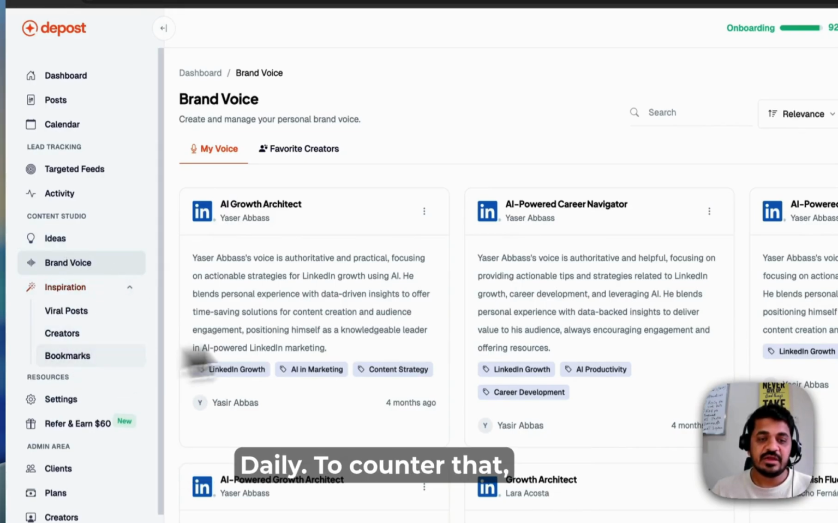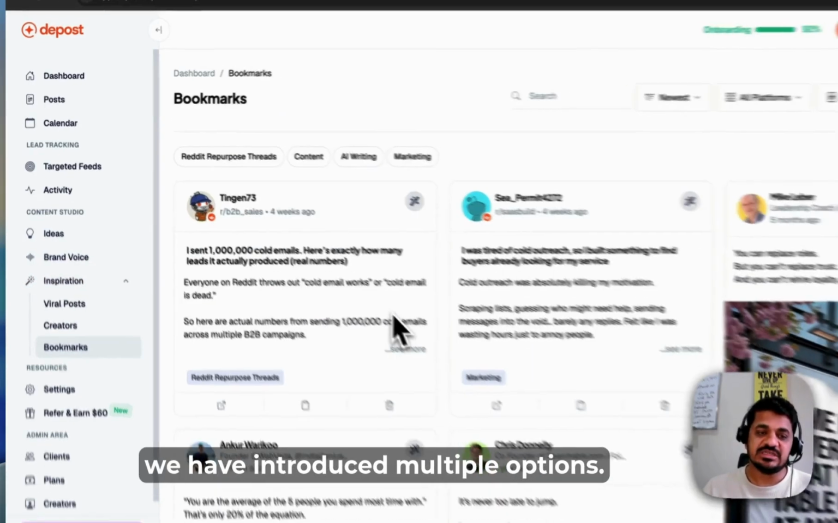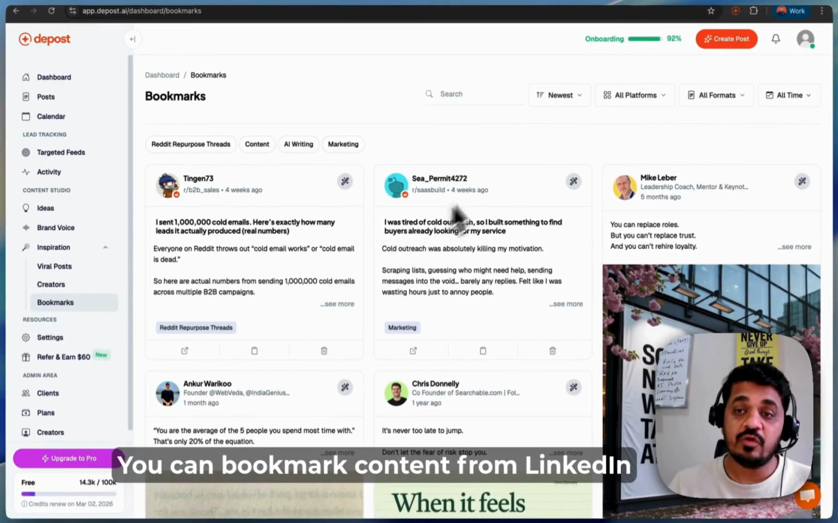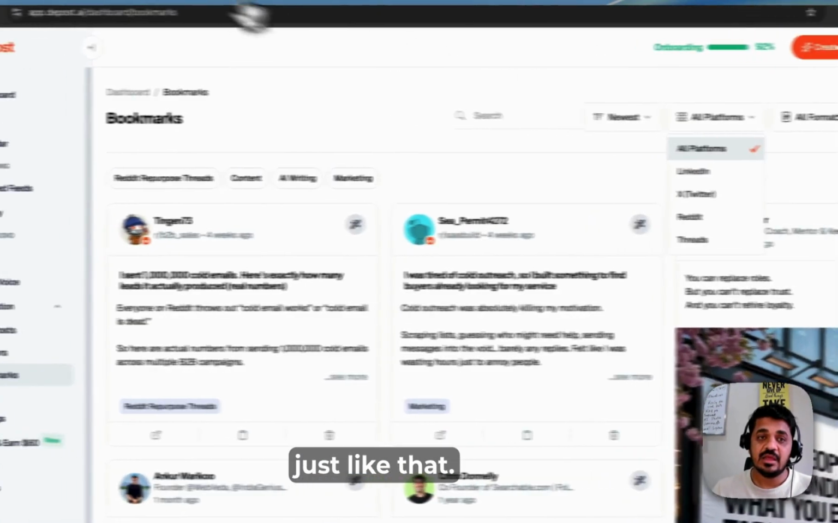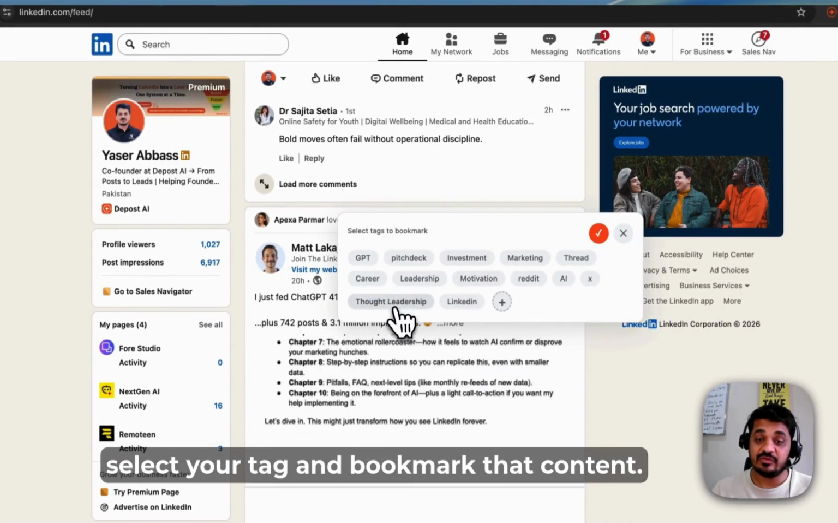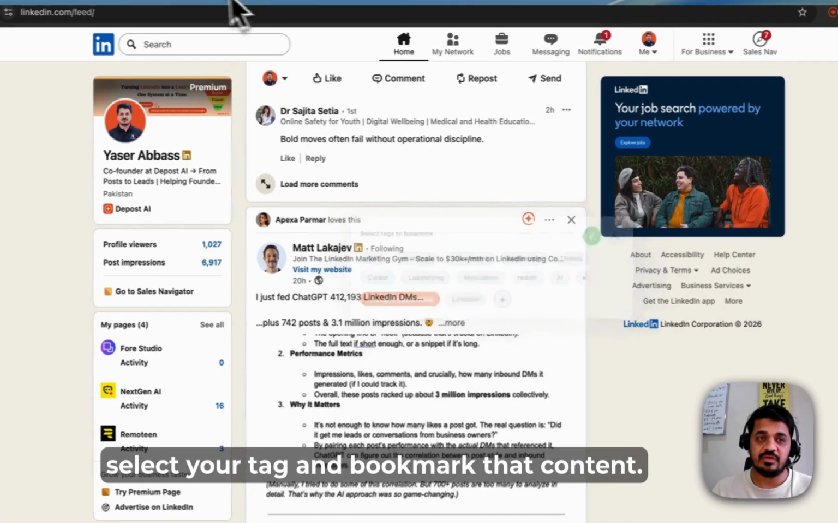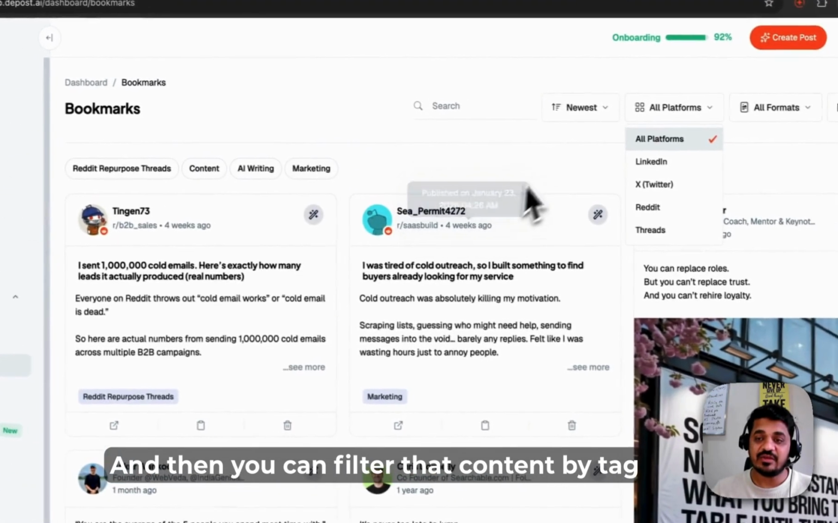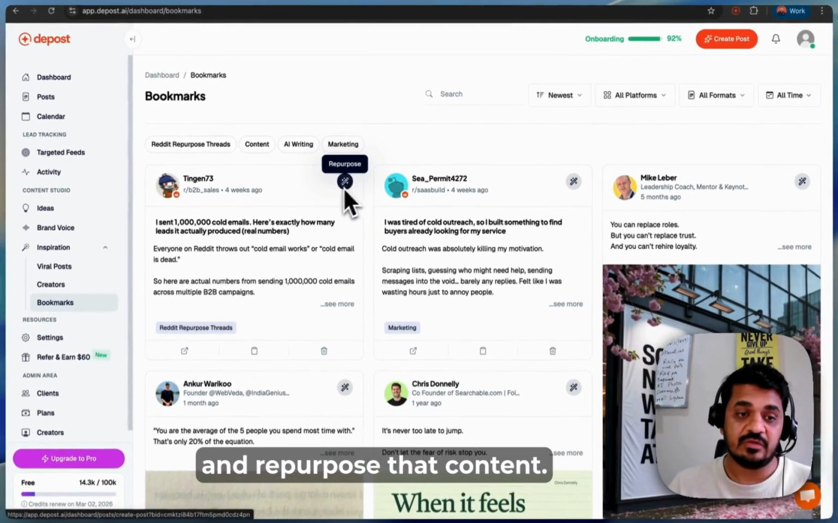To counter that, we have introduced multiple options. One is bookmark content. You can bookmark content from LinkedIn. Just go to LinkedIn, bookmark content, select your tag and bookmark that content. Then you can filter that content by tags and repurpose it.